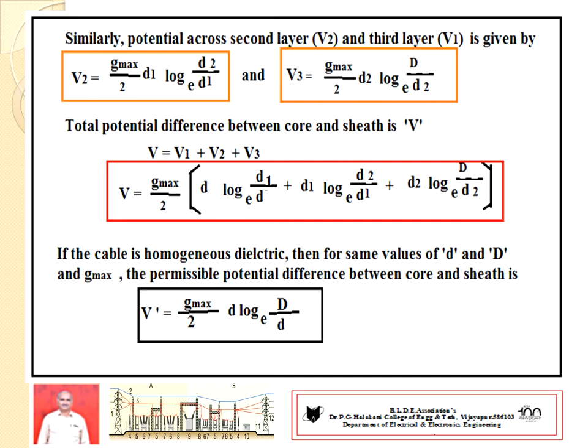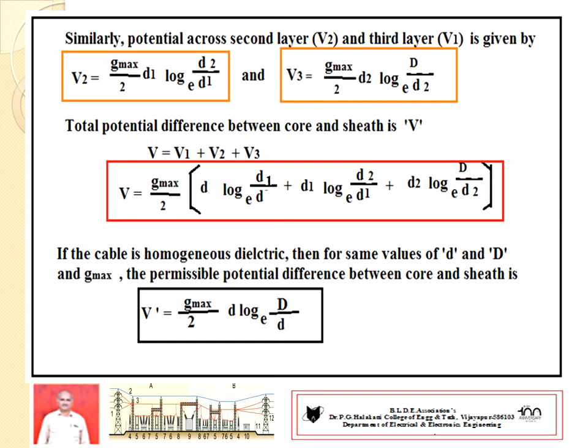The total potential difference between core and sheath is given by capital V. So the total potential difference equals the sum V1 plus V2 plus V3. We get this expression: Gmax divided by 2 under common factors.